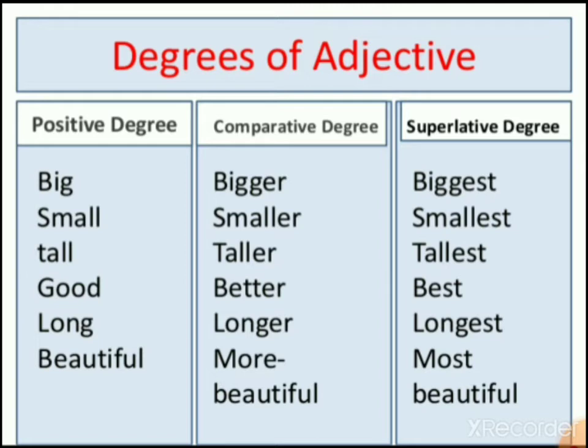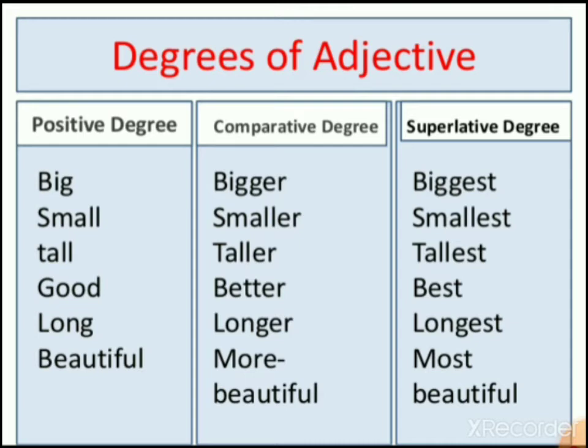Positive degree tells us about the quality of a noun in general without comparing it with any other person or thing. Whereas the second degree, which is comparative degree, compares one thing or the quality of one thing with the other. Right? If I say this bag is bigger than that, so here I am comparing two bags. One bag is being compared with the other. Right. So when you compare two things or two persons, we use comparative degree.